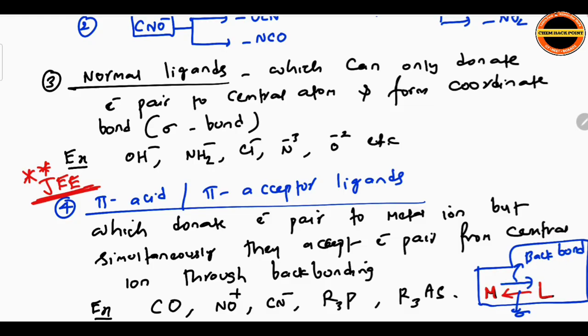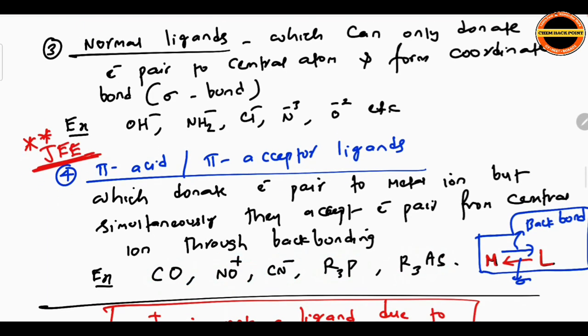Pi acid, pi acceptor ligands. In simple terms, pi acceptor ligands are those which can form a back bond with the metal. Most important examples: CO, NO plus, CN minus, R3P, R3As. Very important.